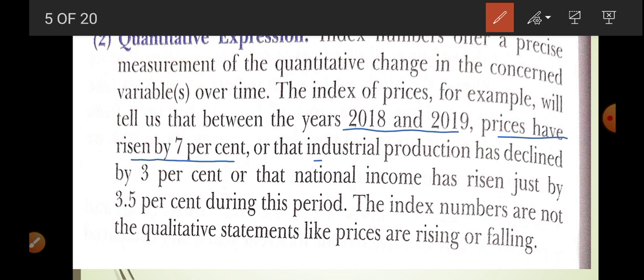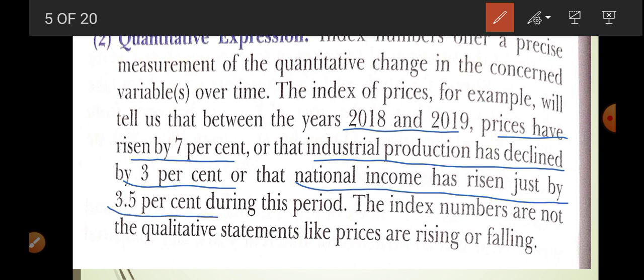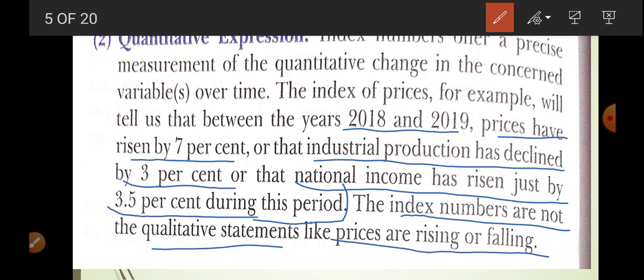It means that industrial production has declined by 3% and the national income has risen just by 3.5% during this period. Index numbers are not qualitative statements like prices are rising or falling. So it actually gives us exact value. So that is given here.